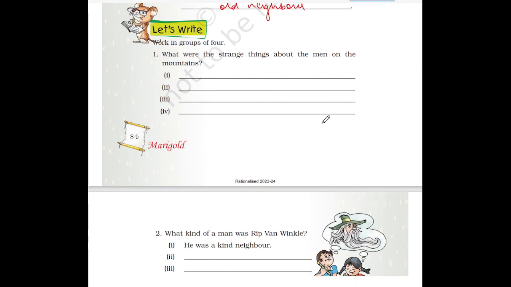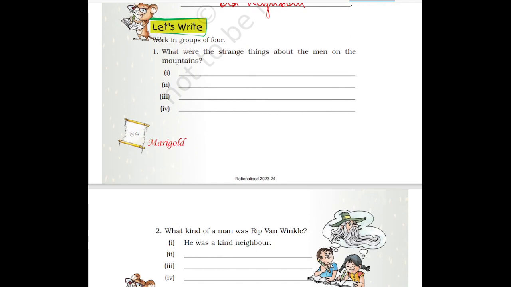Then let's write, what were the strange things about the men on the mountains? You have to write the strange things of those short old people. So what you can write, they all were old and short.